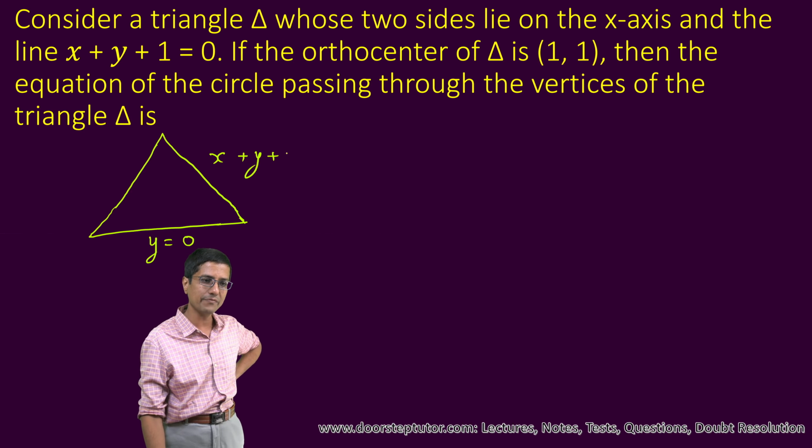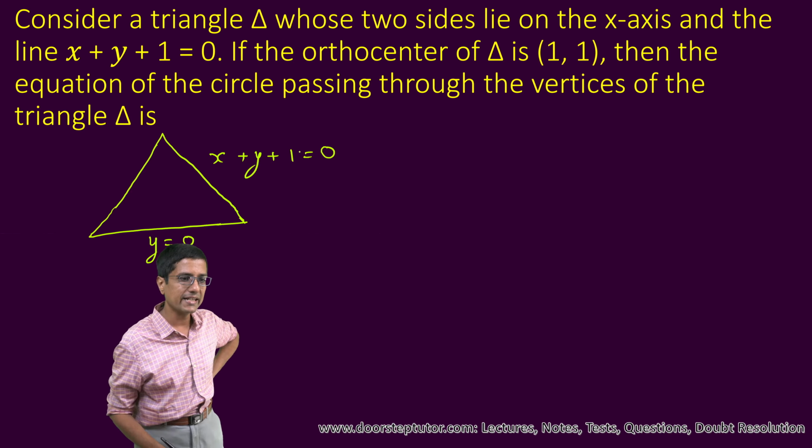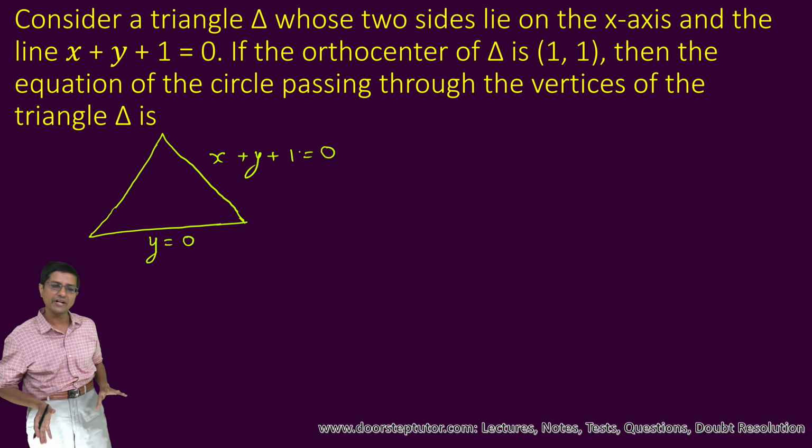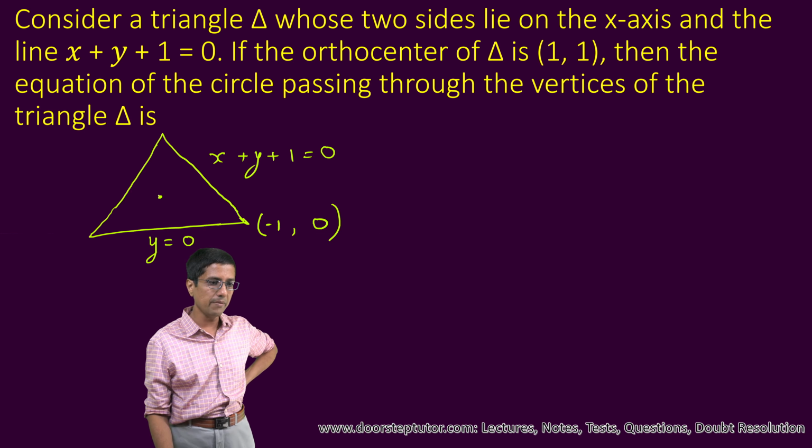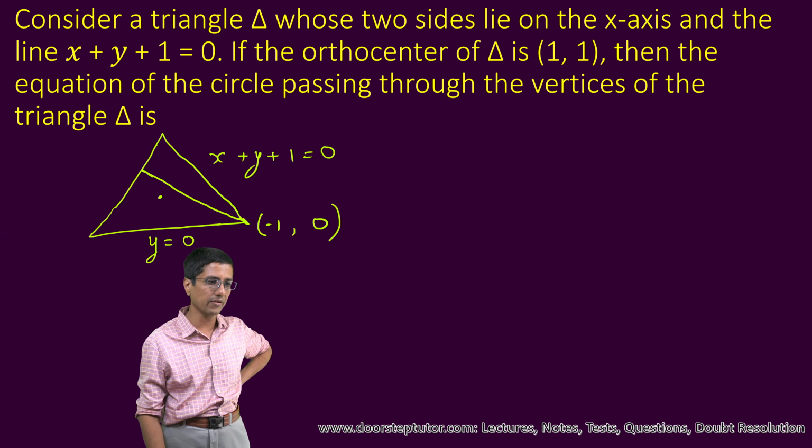The problem is actually very simple. It's saying that these are the 2 lines of the triangle. The third line we have not been given, and that is where the actual trick is, in some sense. Now this point we can quickly find out: y is actually 0, and if we substitute y is 0 in this line, x comes out to be -1. So that is one of the points. Now what we have been told is that there is an orthocenter of this triangle. Like every triangle, this has an orthocenter as well, which is the point where all the altitudes of the triangle actually meet.